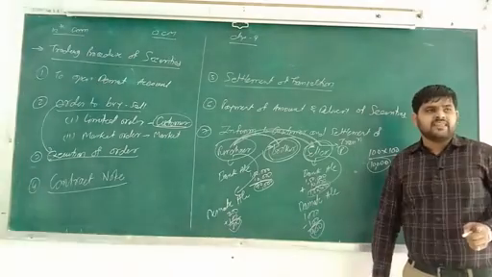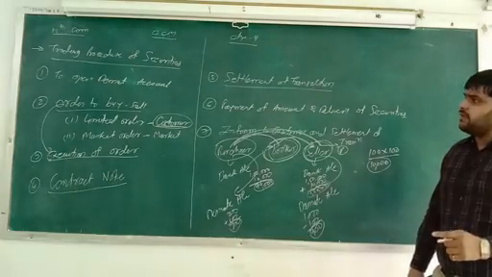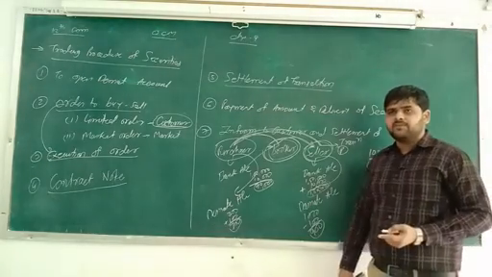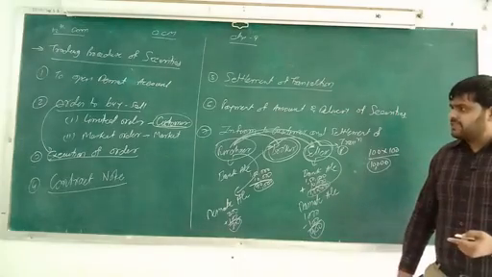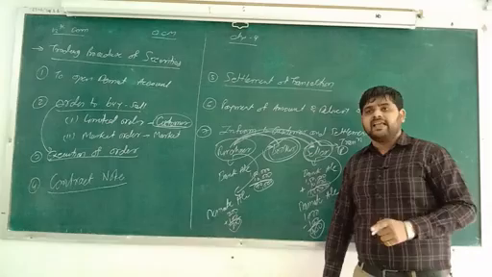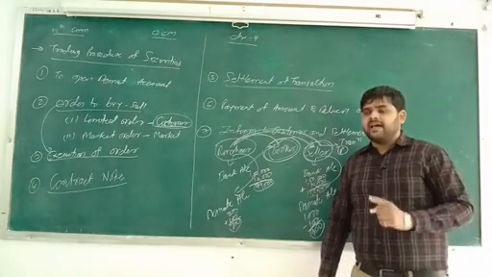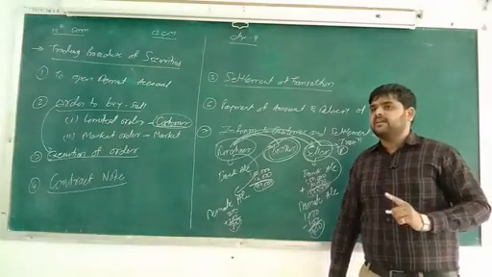How many points are there? Only 8. Number 1, open a demat account. Number 2, order to buy and sell. 2 types are there. That is limit order. In a limit order, the customer decides the price. And in a market order, the market offers the selling and buying of shares at the market price.